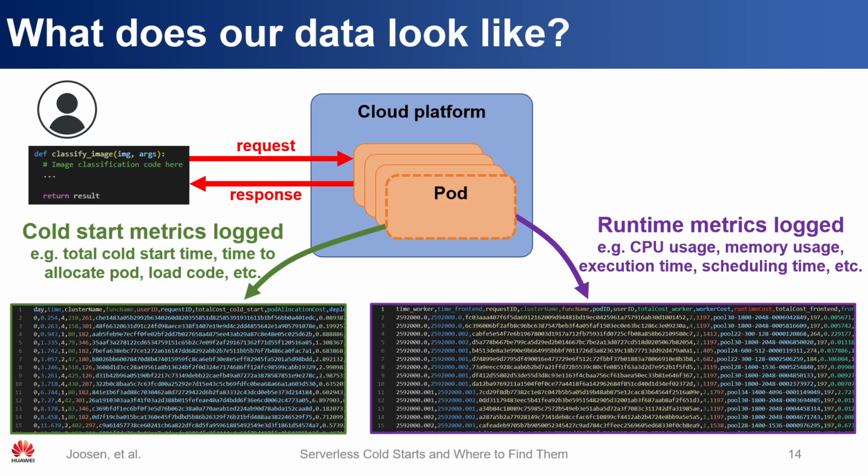Just to clarify again, if we have a running pod, then all of the individual requests are logged. In previous data sets, we would have a timestamp, such as, for example, 6:35 p.m., and then the metrics would say that there were 5,000 requests in this given minute.